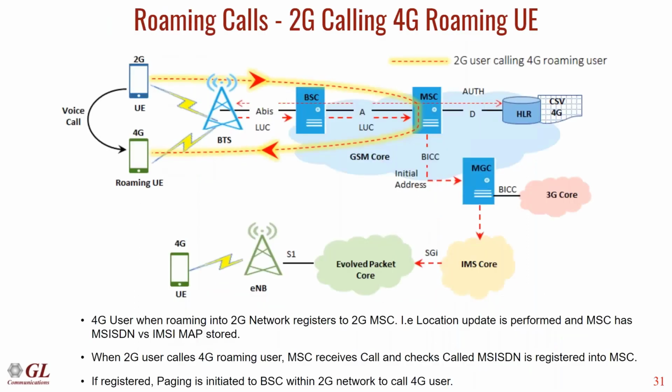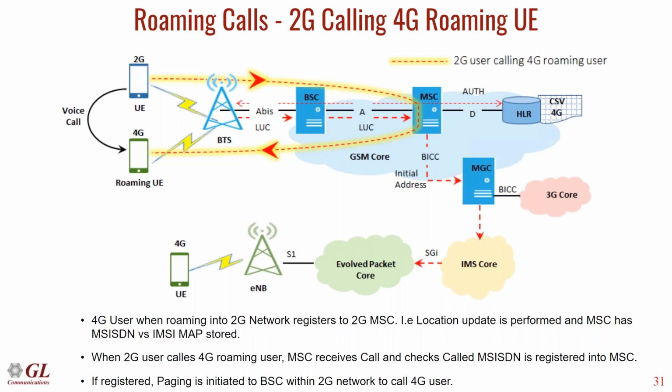Then we'll go to the next scenario, that is roaming. Here we have taken the example of a 2G user calling a 4G roaming user. When we say a 4G roaming user, this 4G user has entered a 2G network and is registered into the MSC of the 2G network.